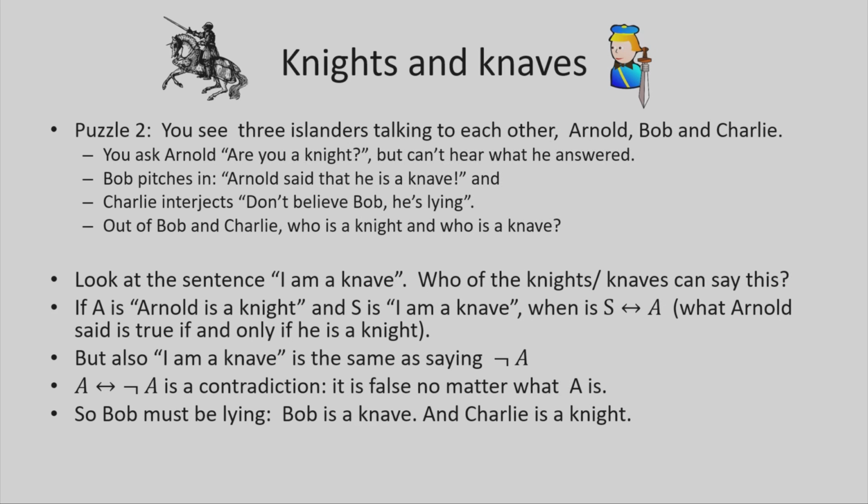That means Bob is lying, and if Bob is lying, Charlie is telling the truth. We have no idea whether Arnold is a knight or a knave. There is not enough information, but just by hearing Bob say, Arnold said he is a knave, we can immediately say, Bob, you're lying. And Charlie saying, Bob is lying. Okay, Charlie, we can trust you.